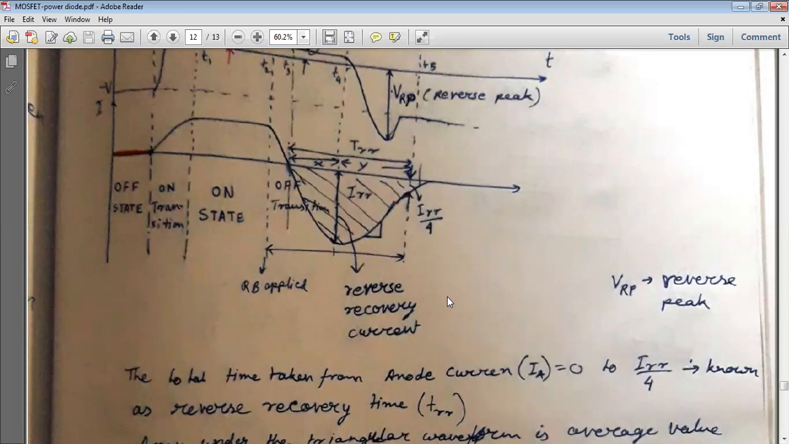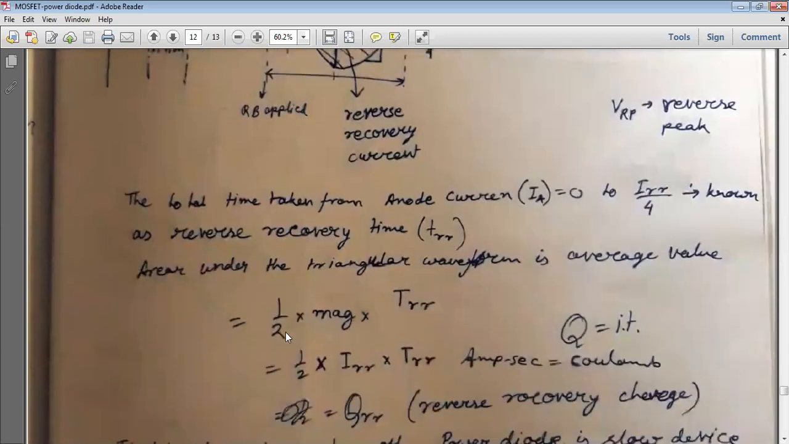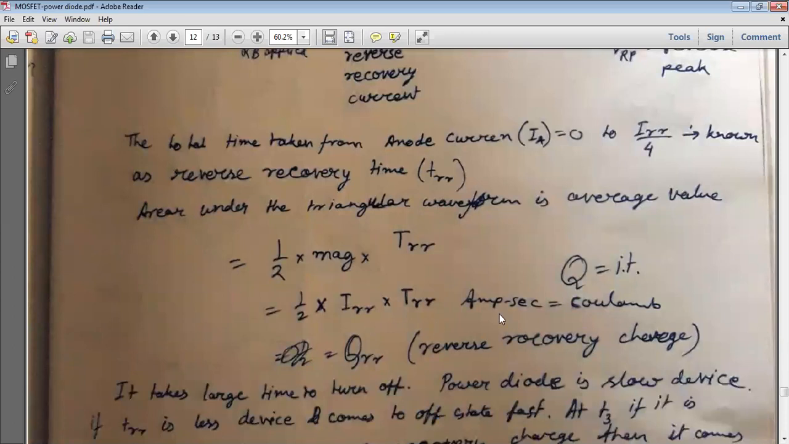So the total time taken from anode current equal to zero to the reverse recovery current IRR by 4 is known as the reverse recovery time, or TRR. This one is the TRR, reverse recovery time, up to this point, that is IRR by 4. The area under this triangular wave is the average value, that is half into magnitude into TRR.